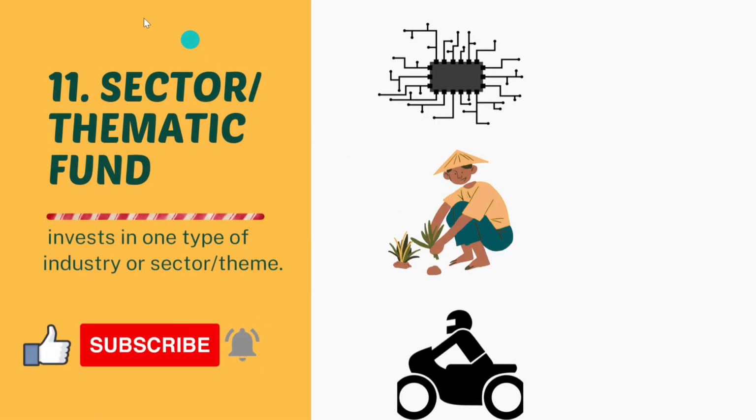The next one and the last one is sector and thematic fund. So यहाँ पे the fund manager actually invests in one or two types of industry or sector theme. So let me explain you with these examples. Suppose कोई IT industry related sector है. Okay, so here the fund manager will invest all the assets that he is having, or all the money that he has pooled, into IT based industries.